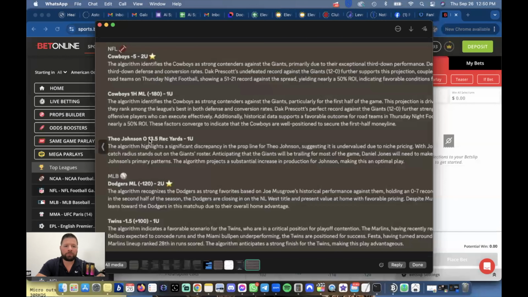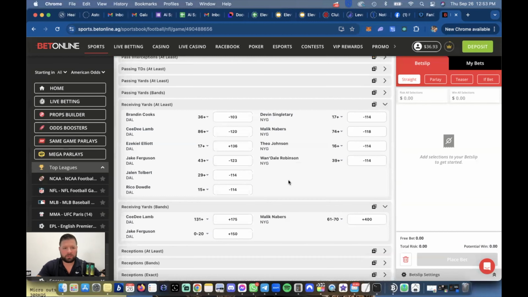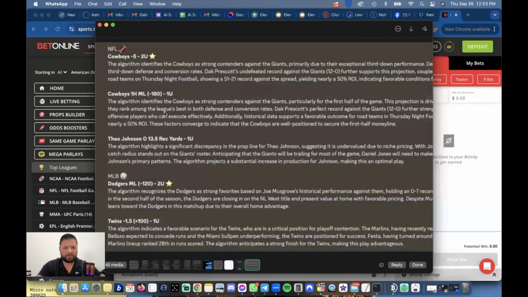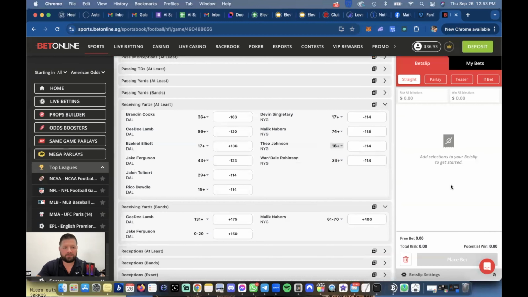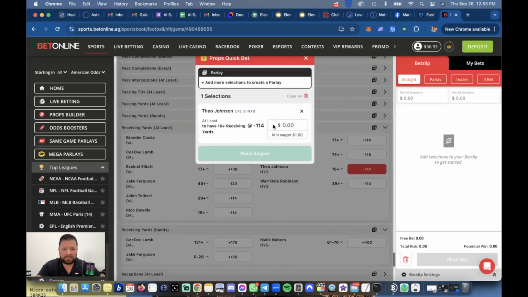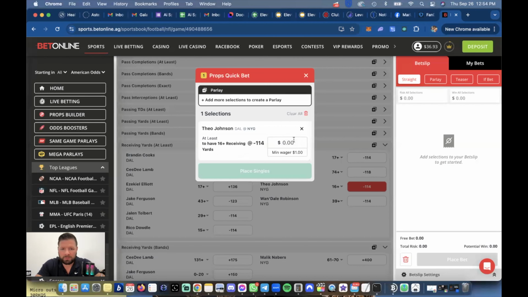Theo Johnson over 13.5 receiving yards, 1 unit. Theo Johnson, receiving yards. We're going to click on over 13.5. Theo over 13.5. So right here, 16 is the minimum. Okay. So at least 16 receiving at -114. All right. Put in the wager, $10.